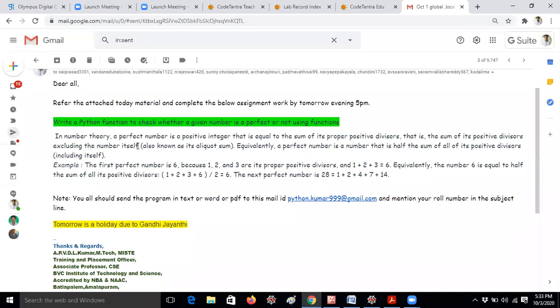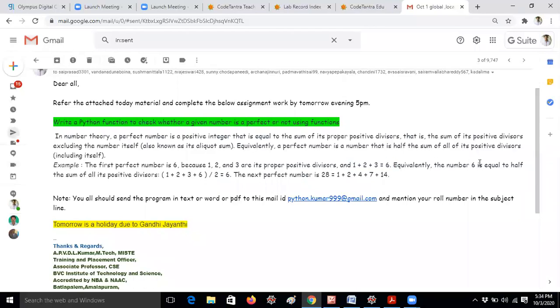A perfect number is a positive number that is equal to the sum of its proper positive divisors, that is, the sum of its positive divisors excluding the number itself. You should understand this very carefully, guys. For example, take the number 6. What are the factors, that is, the divisors? The proper divisors of 6 are 1, 2, 3, and 6 itself, but you cannot take the 6 here, so you take only 1, 2, 3. If you add those numbers, 1 plus 2 plus 3, you get 6. That's why 6 is a perfect number.